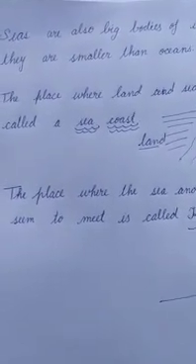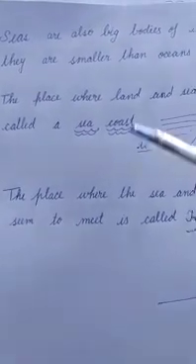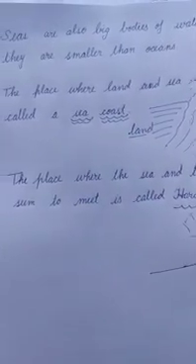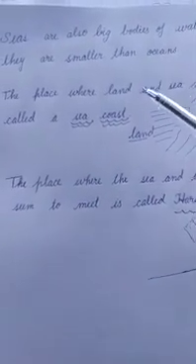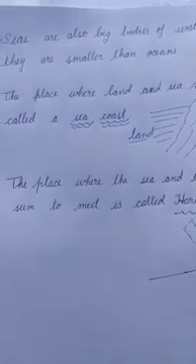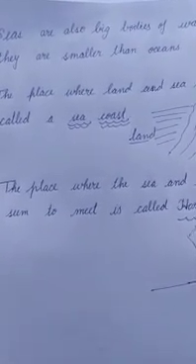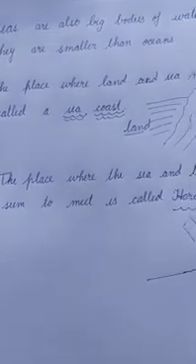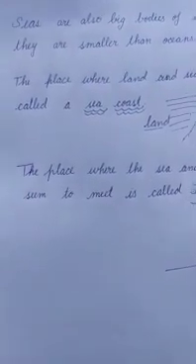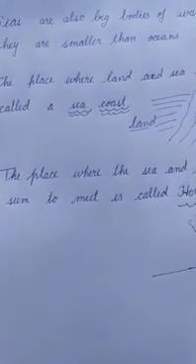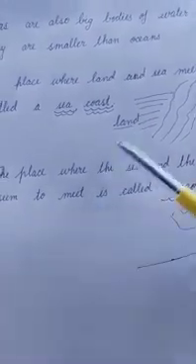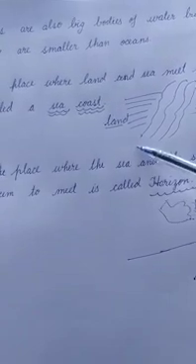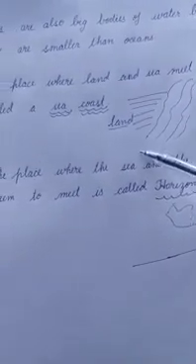Now, after oceans, there are many more big water bodies, and those are called seas. Seas are also big bodies of water, but they are smaller than the oceans. Now, where the land and the sea meet each other, that place is called sea coast.